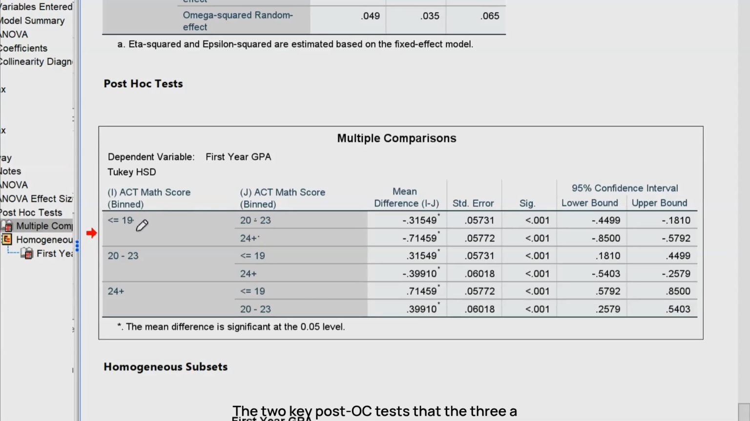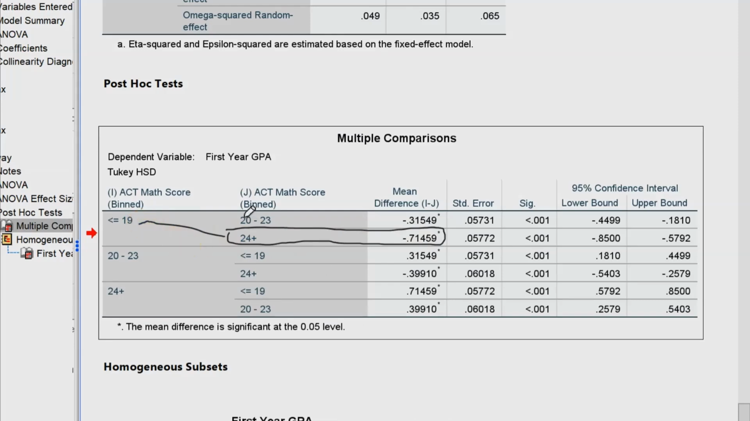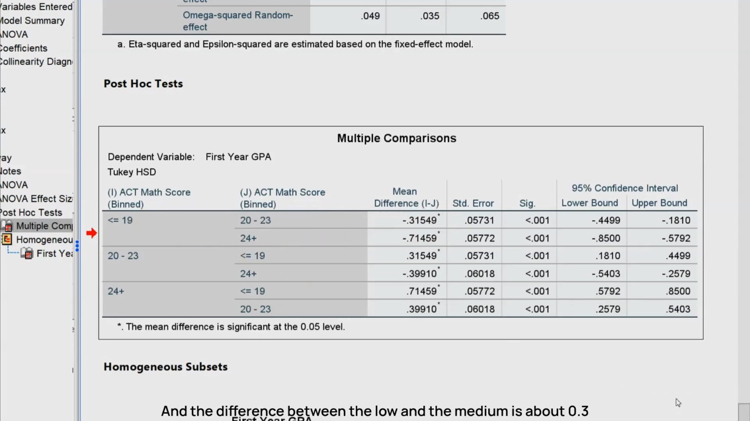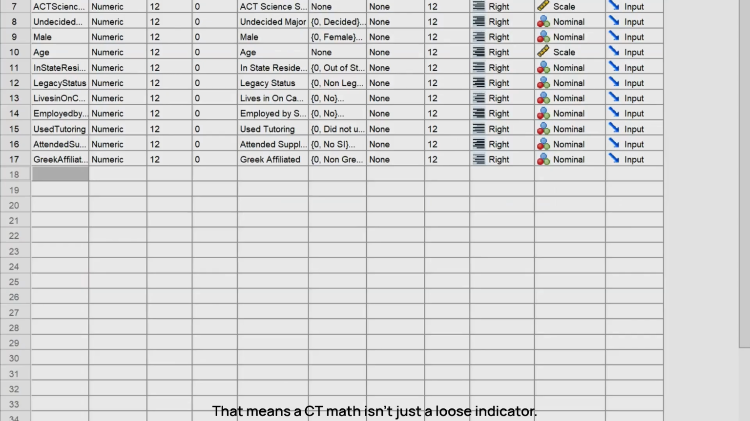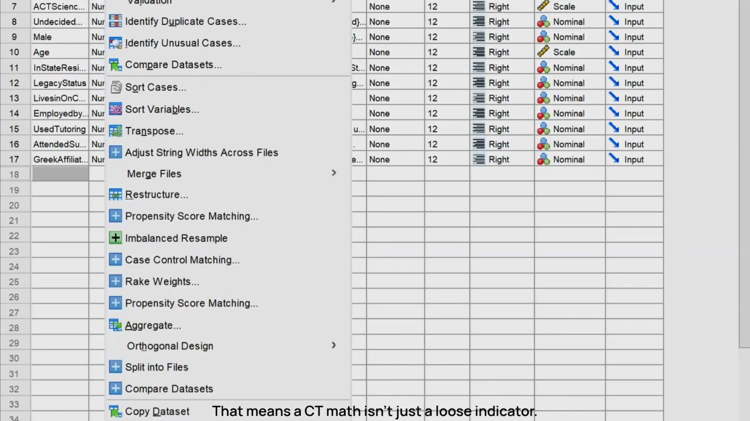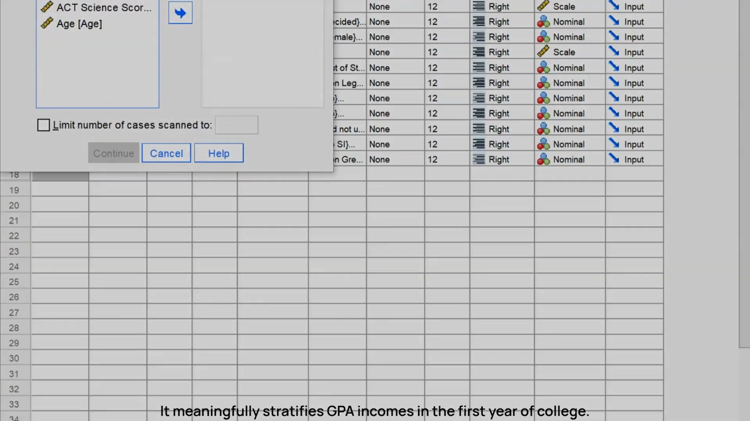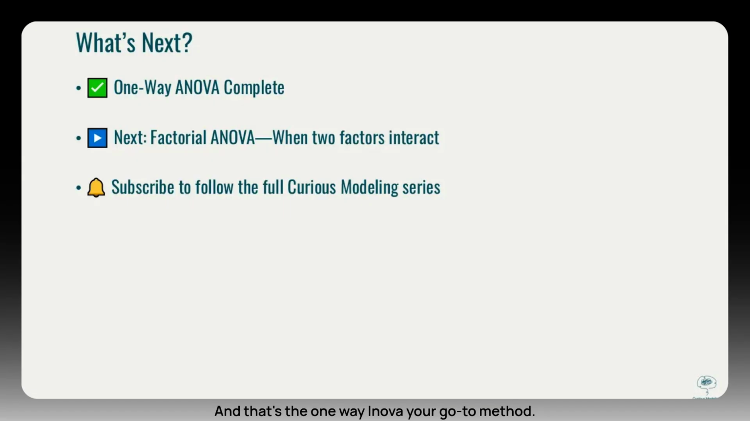The key post hoc results show that the three ACT math groups differ significantly in GPA. Students in the high versus the low ACT math category have a difference in average GPA of about 0.7 points, and the difference between the low and the medium is about 0.3 points, so we can see the magnitude of differences between them. That means ACT math isn't just a loose indicator. It meaningfully stratifies GPA outcomes in the first year of college.